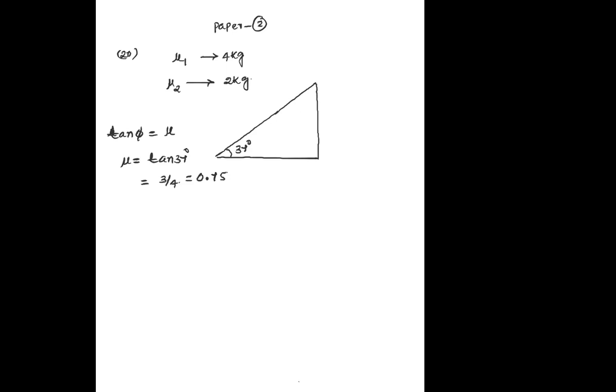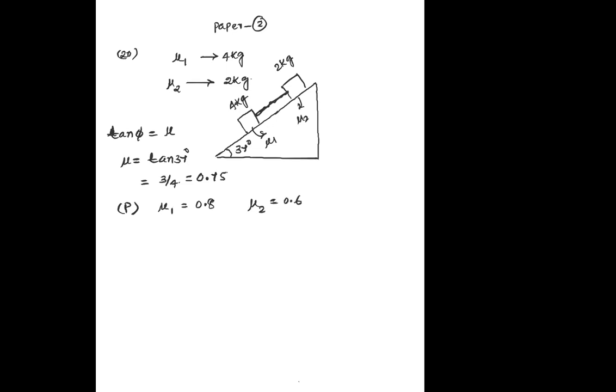So that is 0.75. First option they have given you P, neatly verify करना है। P में आपको mu1 is given to you as 0.8. mu1 is between 4 kg body and the surface, and mu2 is given to you for the 2 kg body and the surface, और दोनों के बीच में string connect कर लिया हमने। So now mu1 is given as 0.8 and mu2 is given as 0.6.